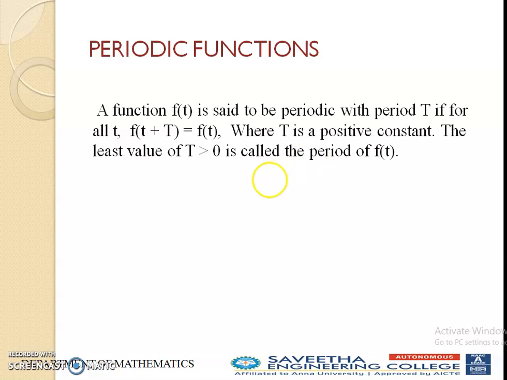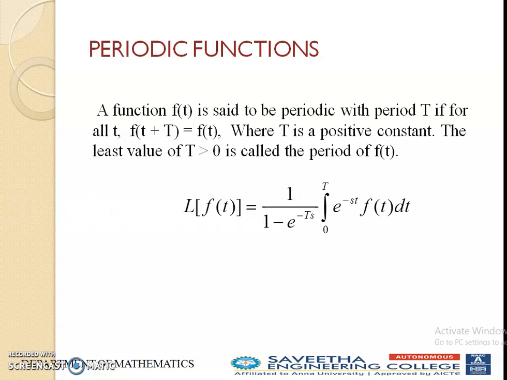So next one is periodic functions. A function f of t is said to be periodic with the period capital T if for all small t, f of t plus capital T equals f of t, where capital T is a positive constant. The least value of T, which is always greater than 0, is called the period of the periodic function.